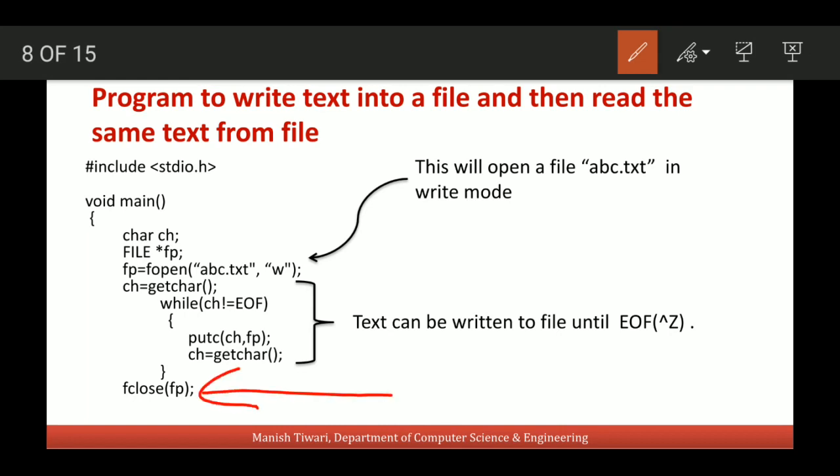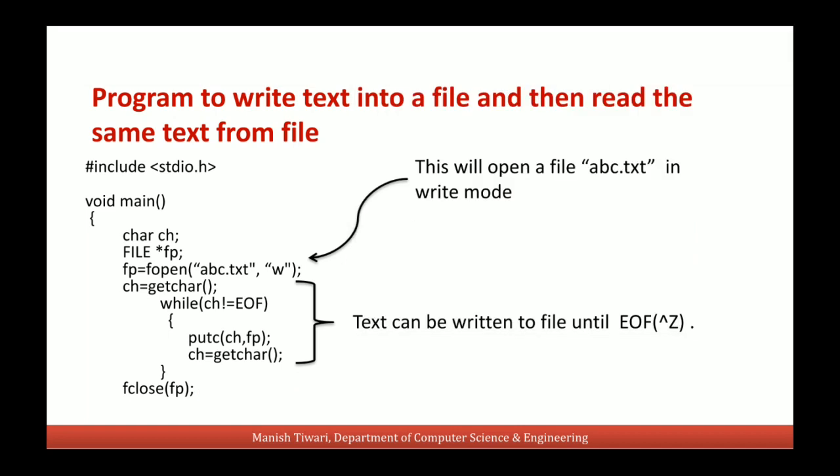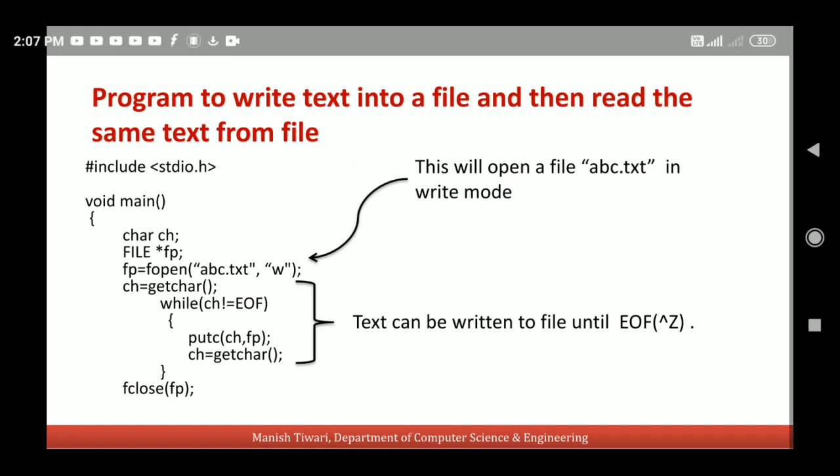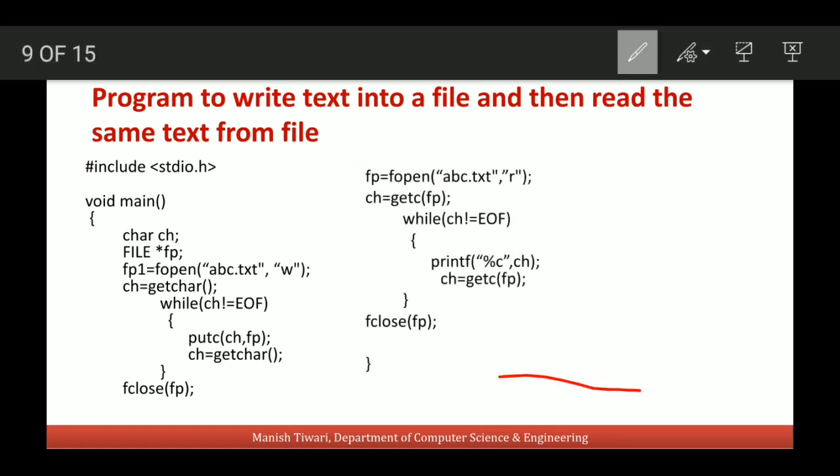using this fclose function. And now we want to read the content of the file again. So what we will do, we will open this file now in read mode so that we can read the content from the file. Again we will apply the same process, but now we will read the character from the file and that character will then be written to the monitor one by one.